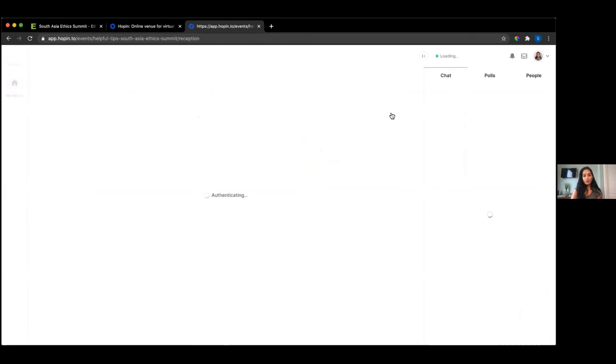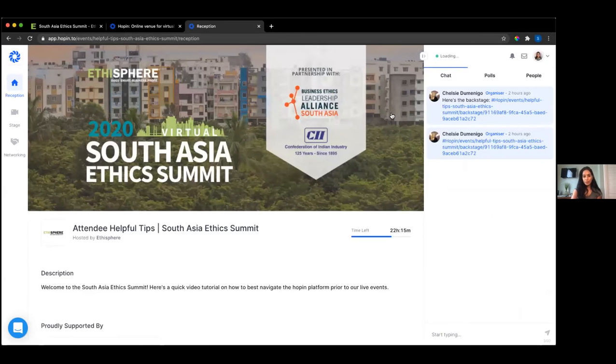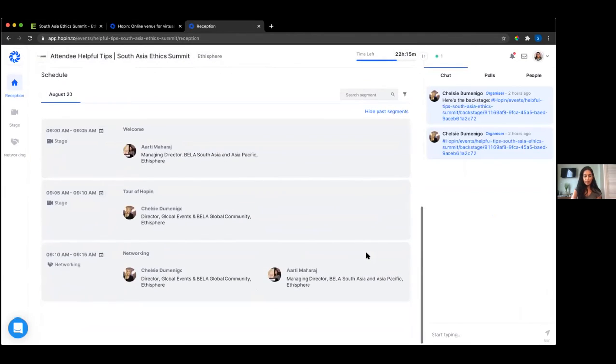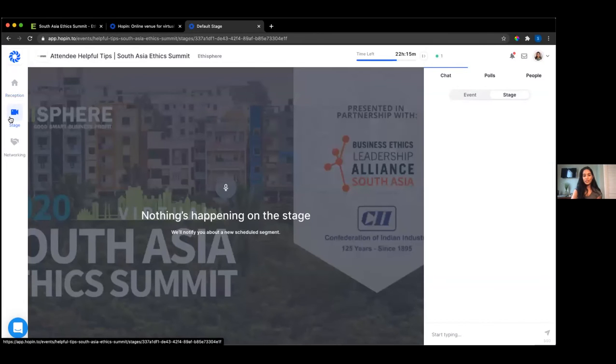Here, you'll arrive into what we like to call the reception area, which serves as a guidebook for the event. You'll see the agenda, lineup, and speakers for the day-long discussion. Click Stage, and once the event is live, you can view and listen in to the panel. Once the session is complete, you may move to the networking button.